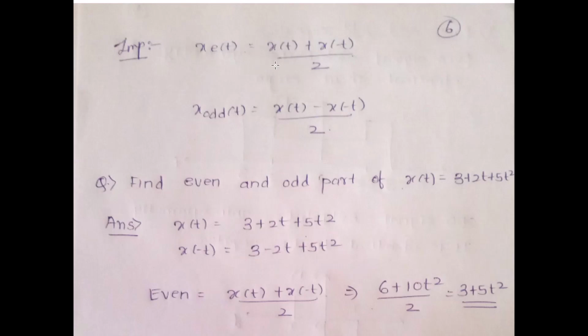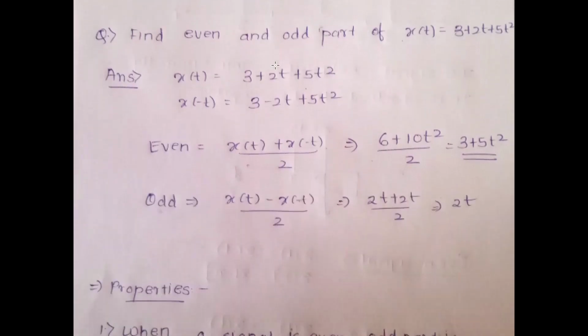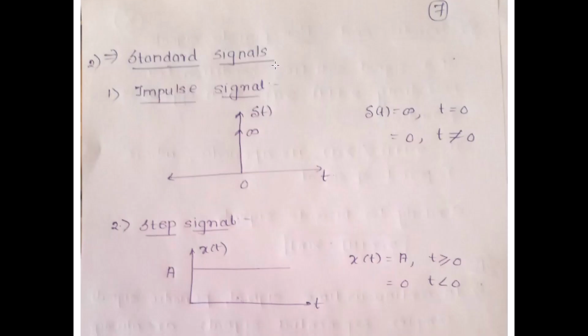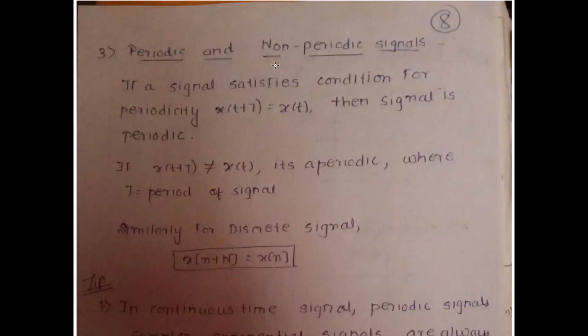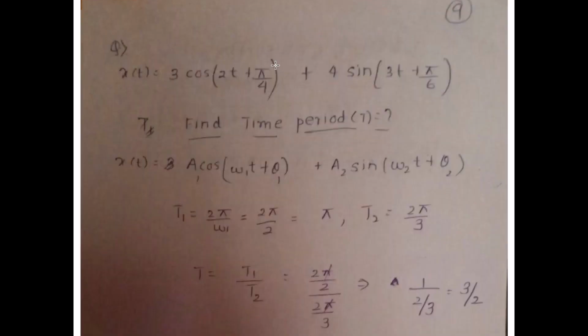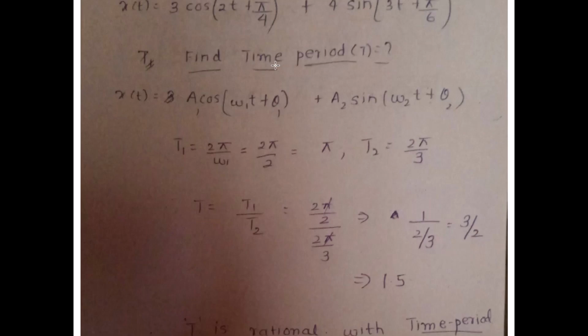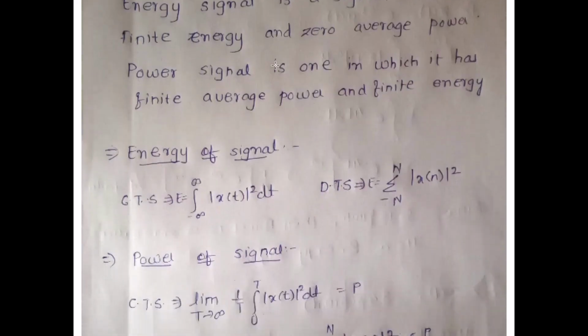If a normal signal x of t is given to you, a numerical is solved on that particular thing, then what is the property of even and odd? What are the standard signals such as impulse, step, ramp? What is a periodic signal? What is a non-periodic signal? A question is solved on the time period of the signal. And finally, what are energy and power signals? So everything is explained in detail.